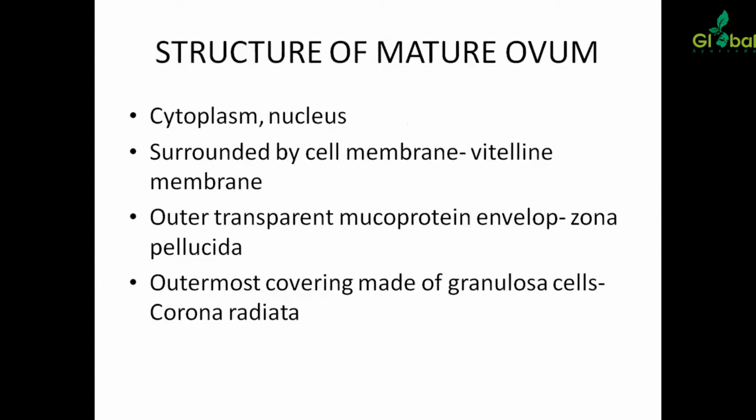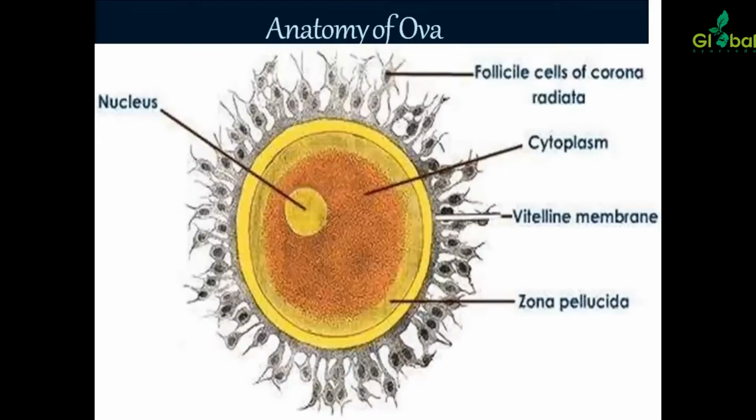Structure of a mature ovum. The ovum consists of cytoplasm and nucleus, surrounded by a cell membrane known as the vitelline membrane. The outer transparent glycoprotein membrane is known as zona pellucida. The outermost covering made of granulosa cells is known as corona radiata. This is the picture showing the anatomy of the ovum.